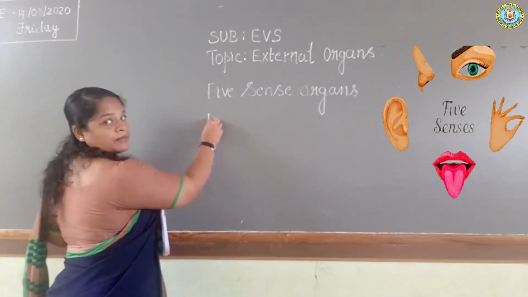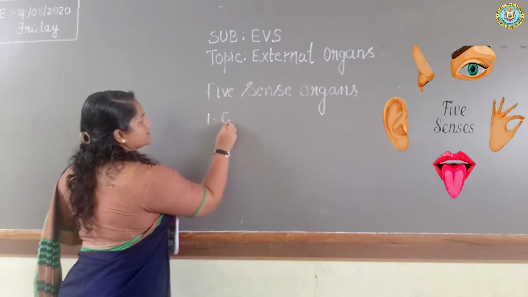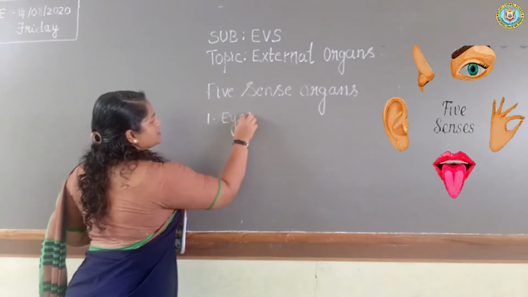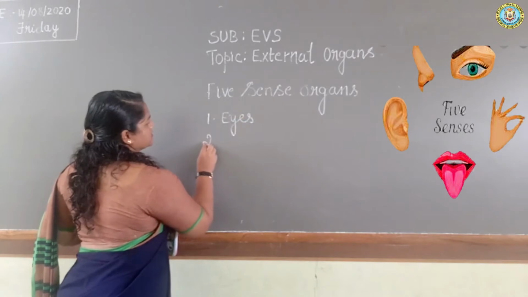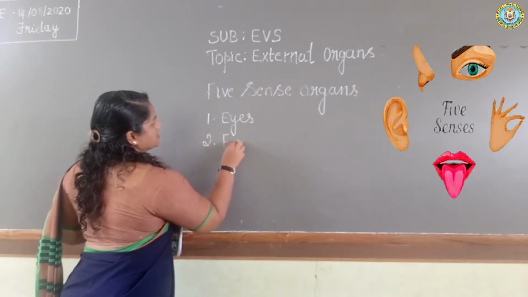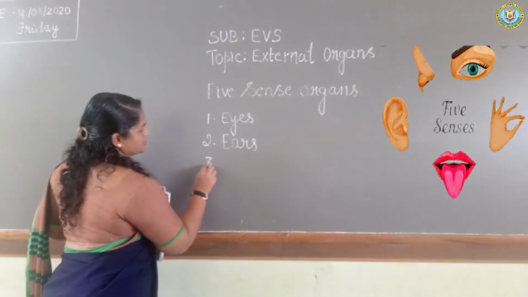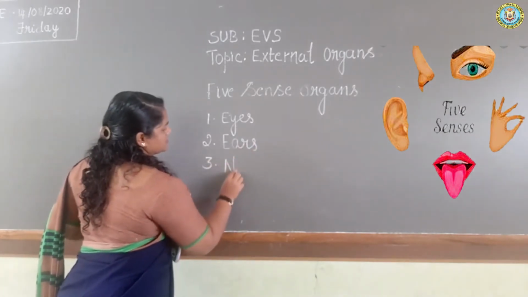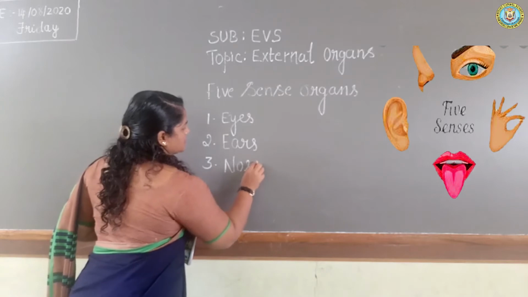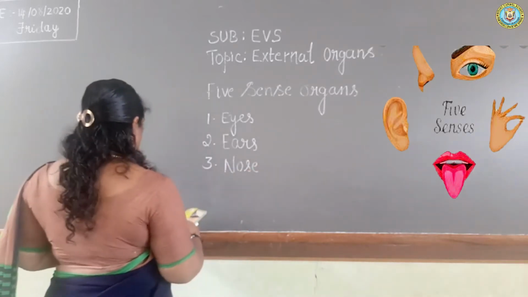First one, can you tell me? Eyes, ears, nose, then tongue and skin.